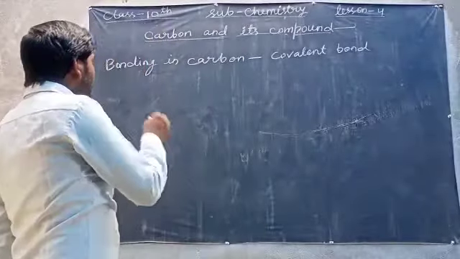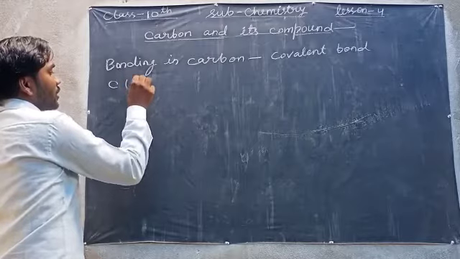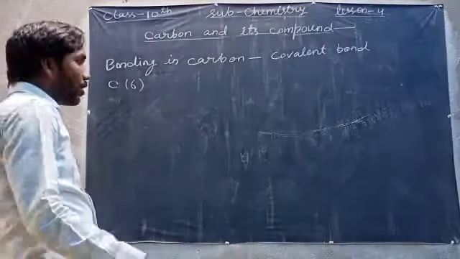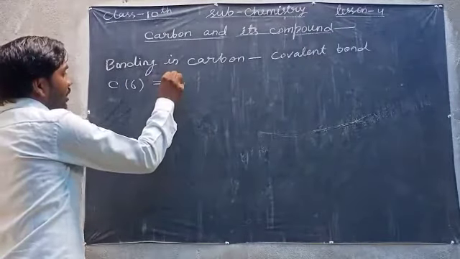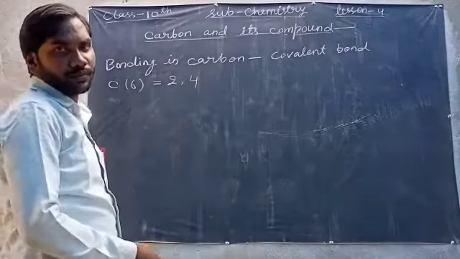As we know, the atomic number of carbon is 6, so its electronic configuration will be 2, 4.